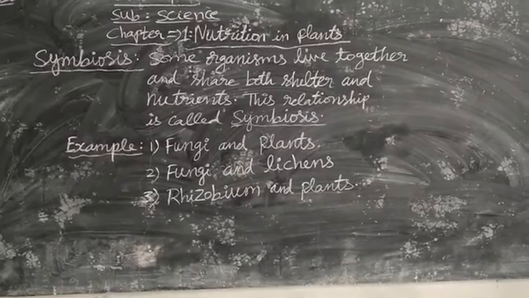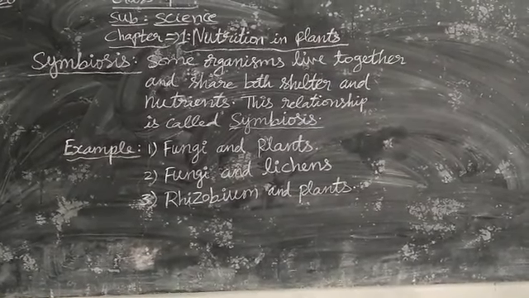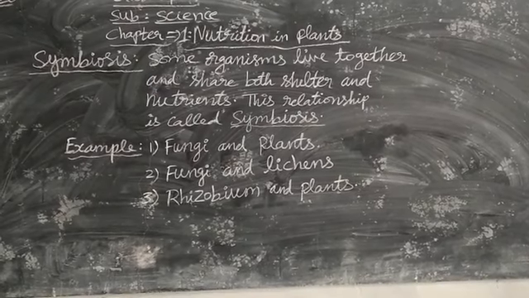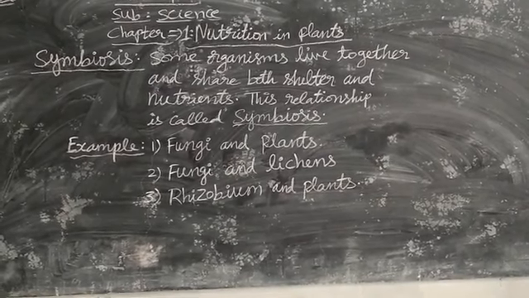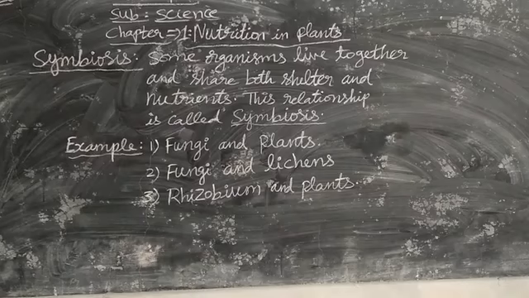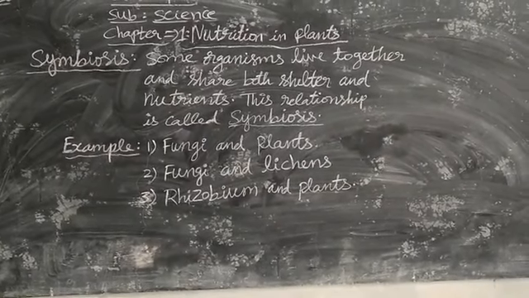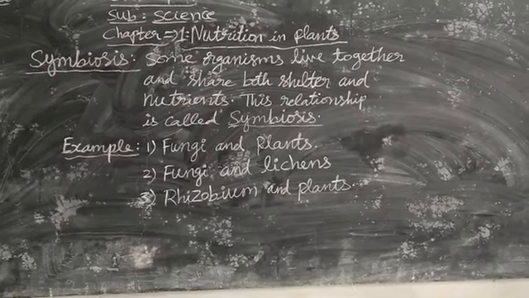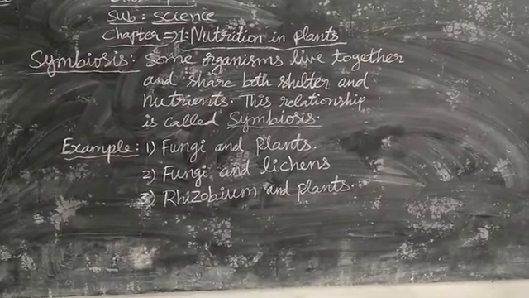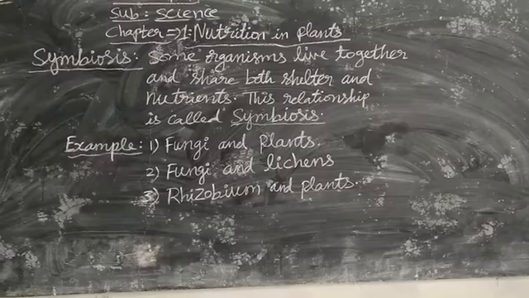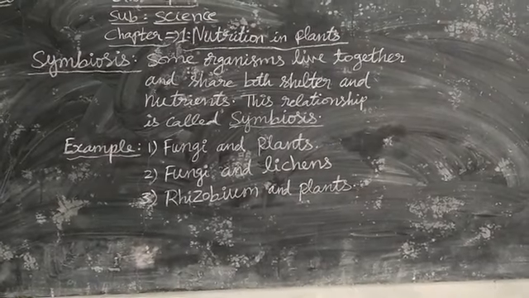Lichens and fungi live together. Lichens have chlorophyll, they prepare their own food and they provide food to the fungi. Fungi, what do they do? They provide water and nutrients to the lichens. So they help each other.